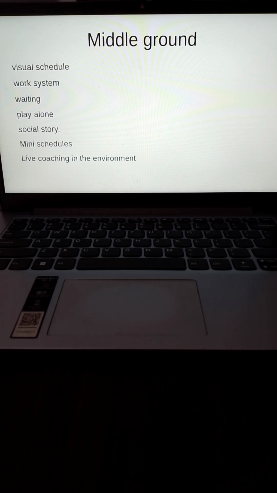Okay. If I have taught the child to sit in one place, do the worksheet by himself, work alone by himself, then I teach him to do the same thing in a classroom. So it's life coaching within the environment.